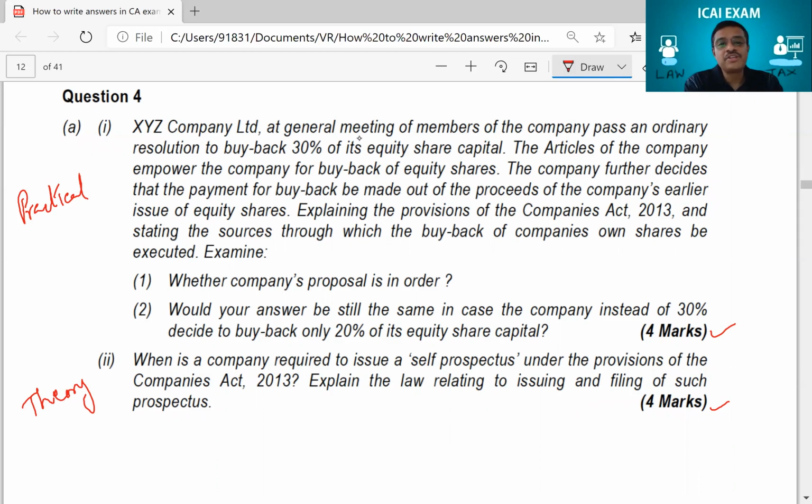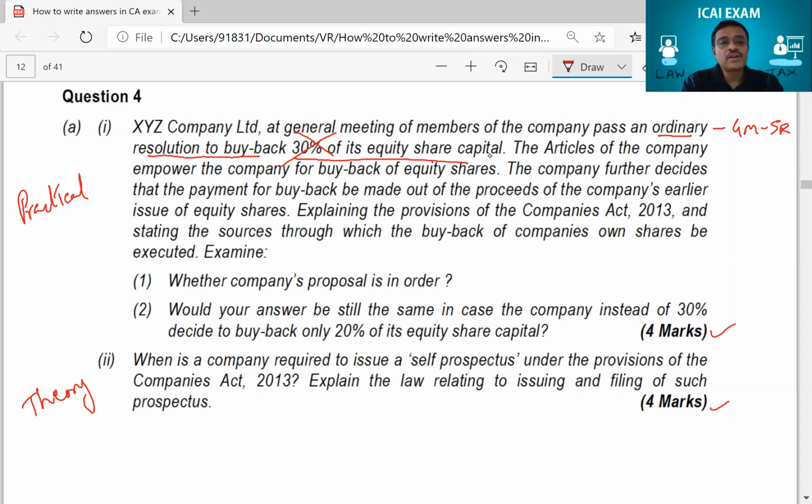XYZ company at a general meeting of members of the company passes an ordinary resolution to buy back 30% of its capital. Now, first of all, an ordinary resolution is not allowed. It should have been a special resolution. We popularly call it a GMSR. GMSR means special resolution in a general meeting. And then 30% itself is wrong. You can't go for 30% because even with a special resolution, the maximum you can go is only 25%.